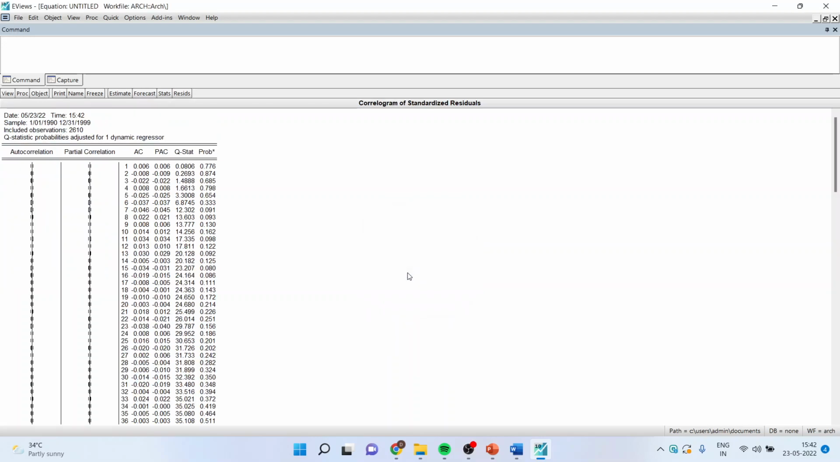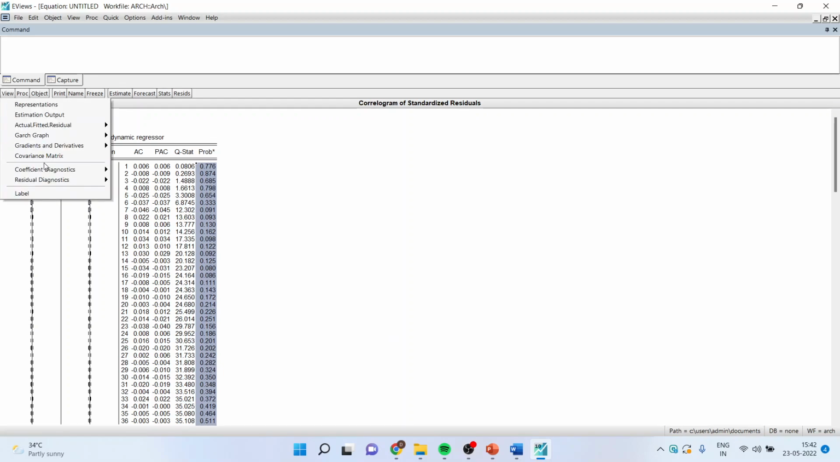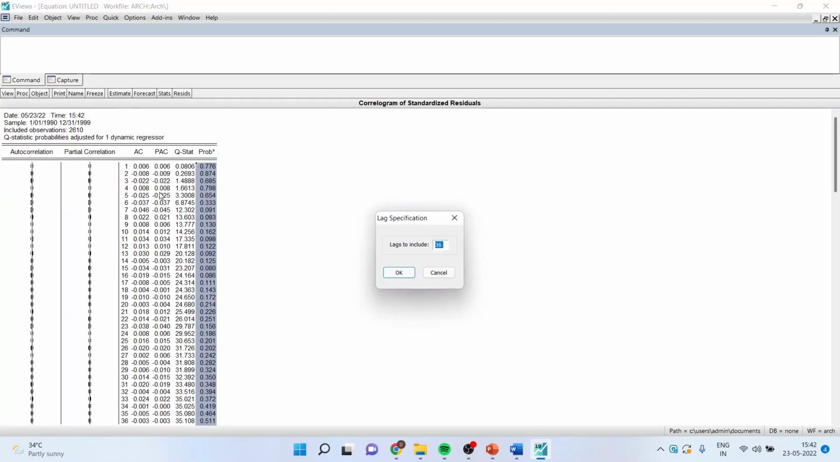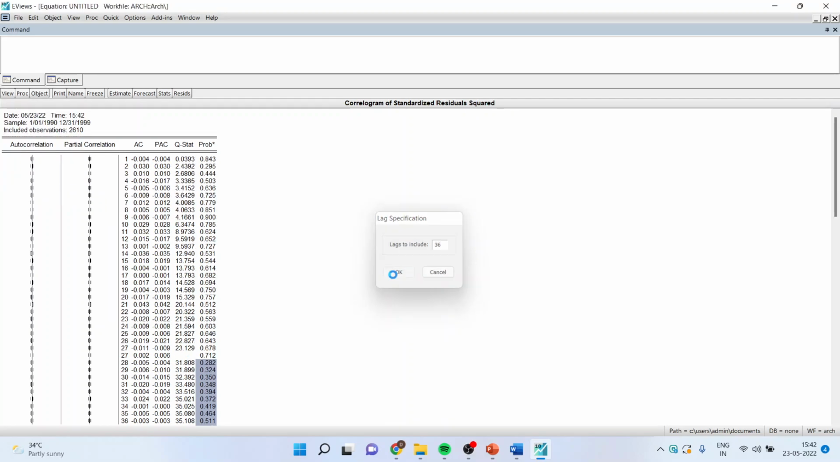Again, we will go in view, residual diagnostics, and correlogram Q statistics. Lags to include 36, click OK. Again, you will see that the p-value of all of them is more than 0.05, and therefore we can say that there is no presence of serial correlation. View, residual diagnostics, this time correlogram squared residuals. Click OK. Again, you can see that the p-value is more than 0.05, therefore there is no serial correlation.